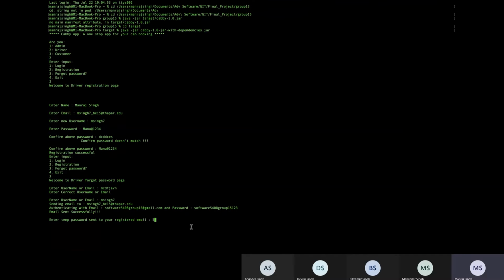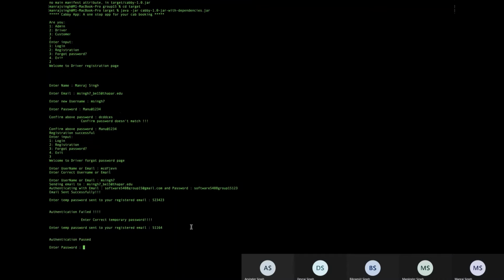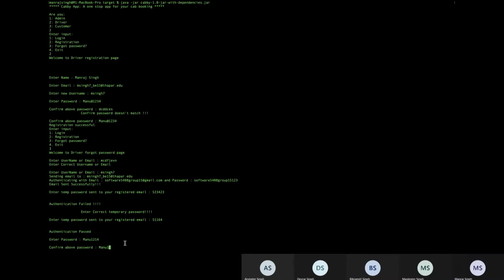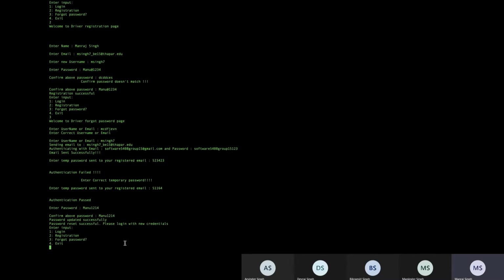If the person enters a wrong temporary password, it will throw an error: authentication failed. With the correct one, it will show authentication passed. And next the person will be asked to enter a new password. I'll enter some new password. So yes, password updated successfully.